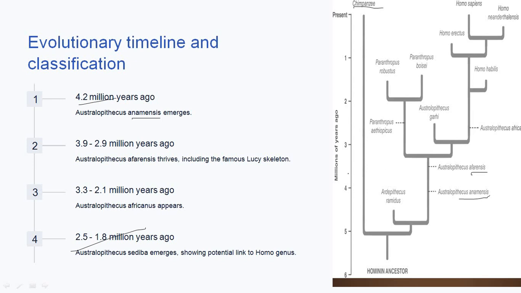Afarensis dates to near about 3.9 to 2.9 million years. After Australopithecus afarensis, we again find a line of diversion. Some of them, the robust forms, developed into Paraanthropus aethiopicus, while others again diverged from them. And again we see a diversion over here. One is Australopithecus garhi and the other is Australopithecus africanus.